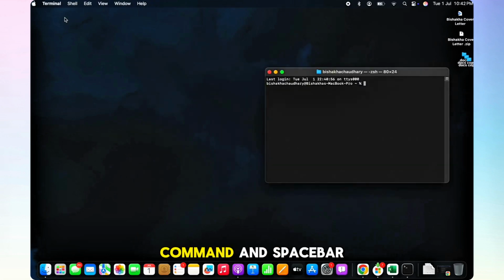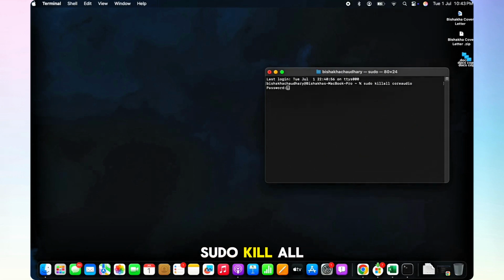So press the Command and Spacebar keys and then type in Terminal and open Terminal. Now go ahead and type this command, that is sudo killall coreaudiod. You can simply copy whatever I have written on the screen. Now press Enter and you will be required to enter your password. So enter your password and press Enter again, and this will restart the audio driver instantly.